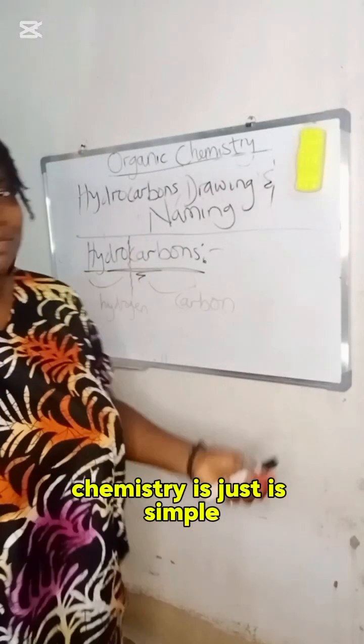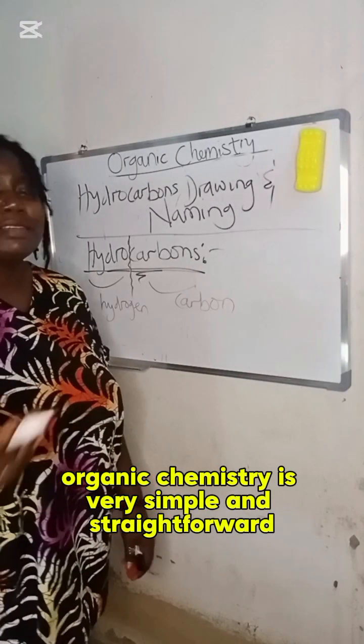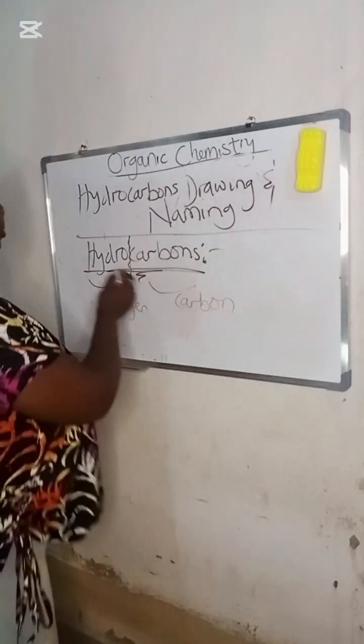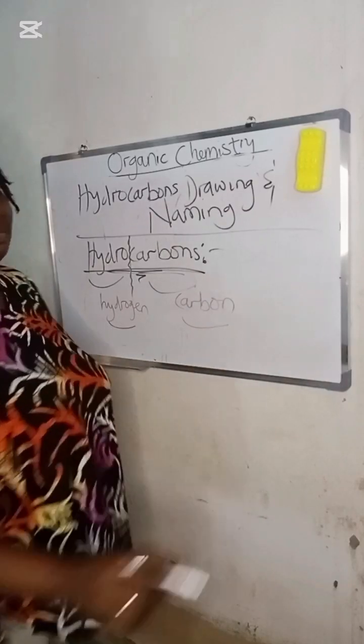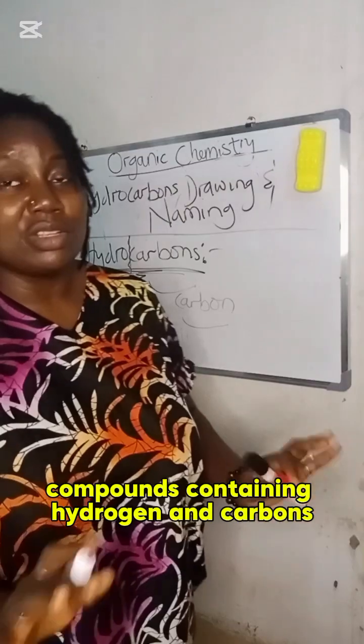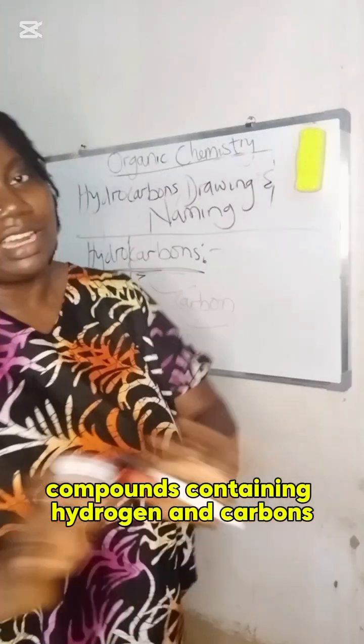Organic chemistry is very simple and straightforward. Hydrocarbons, hydrogen and carbon. Compounds containing hydrogen and carbons.